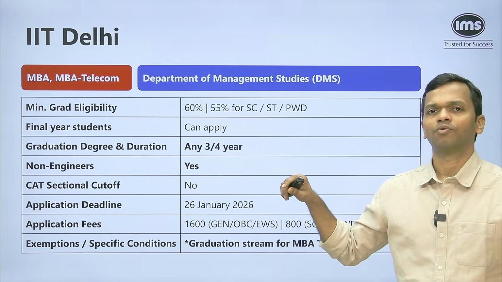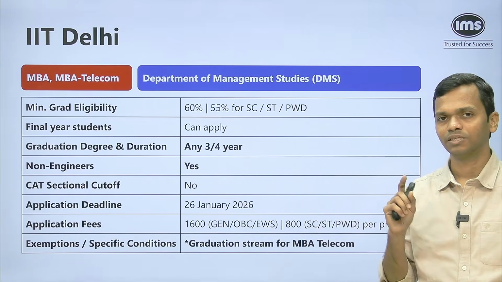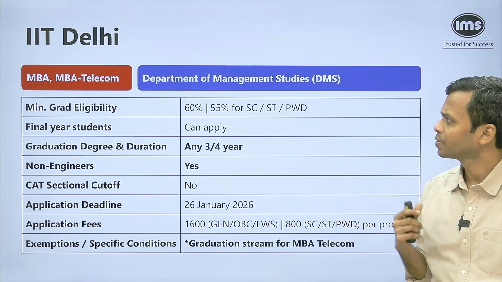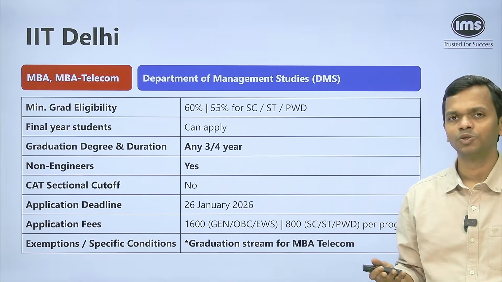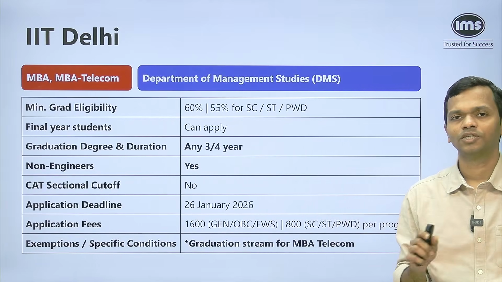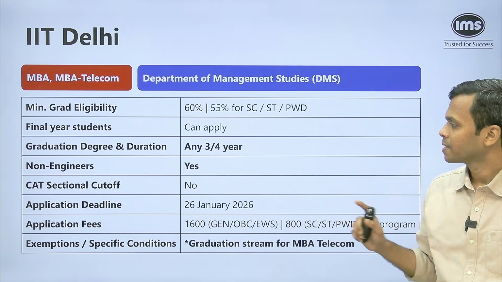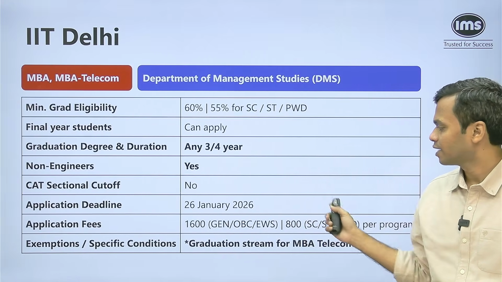Similar to what we had for Bombay, 60% for others, 55% for SC, ST, PWD. That's the minimum graduation score requirement. Anybody can apply, whether you're a 3-year, 4-year graduation program, final year student, you can definitely apply. Non-engineers can also apply, and there's no sectional cutoff when it comes to CAT. The application deadline is going to be 26 Jan, 16:00.